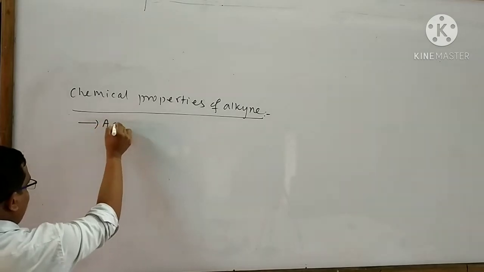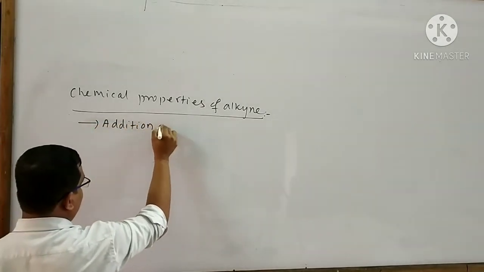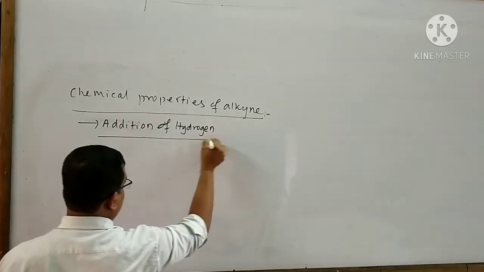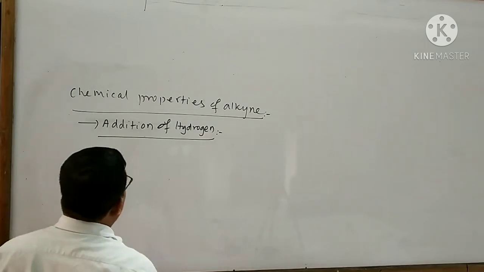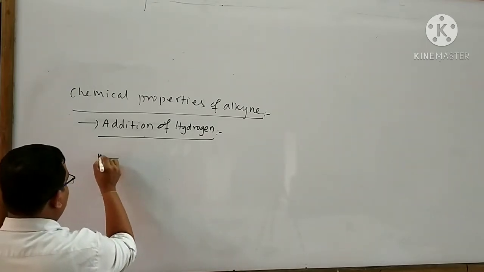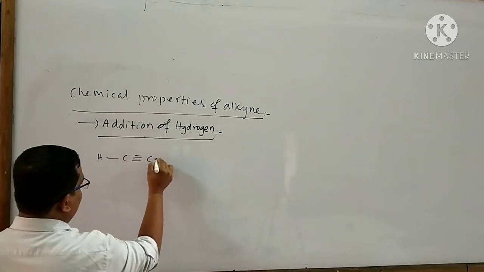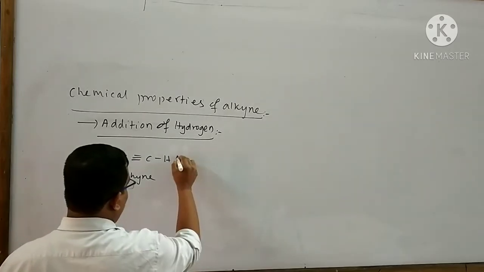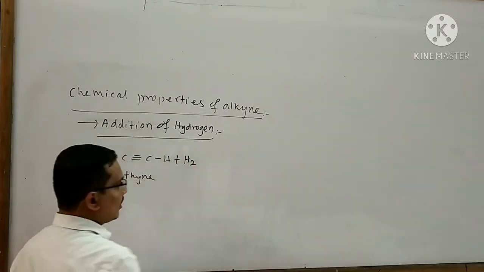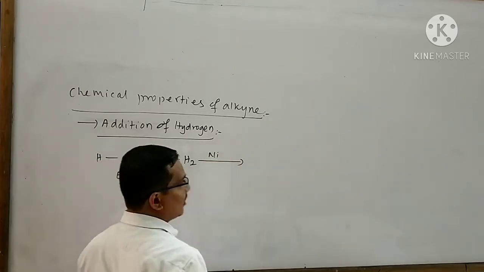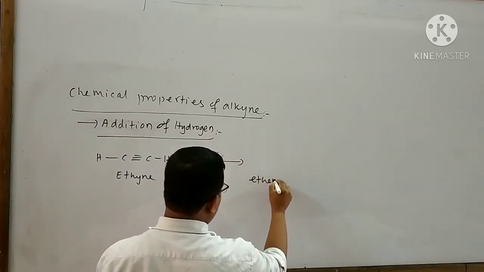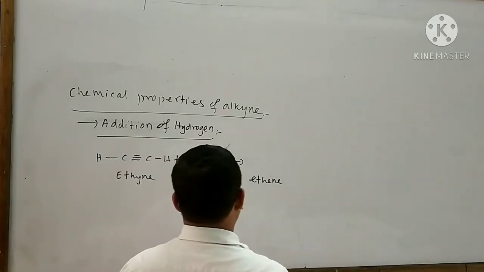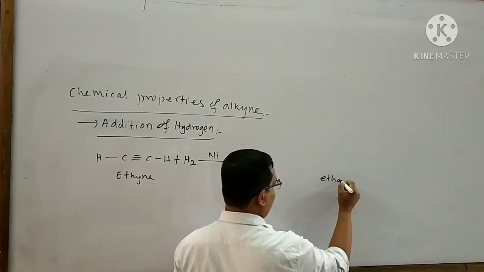I will discuss the addition of hydrogen. Take an example of alkyne. Suppose I want to take ethyne. When ethyne is subjected to reaction with hydrogen in the presence of nickel catalyst, then ethene is formed. Again, ethene undergoes reaction with hydrogen in the presence of nickel catalyst to form ethane.